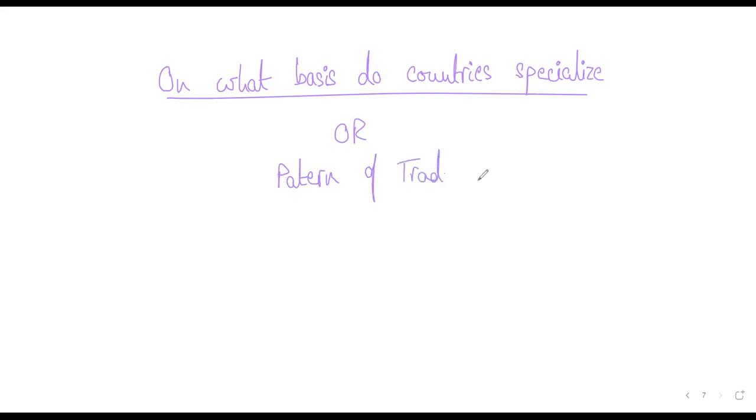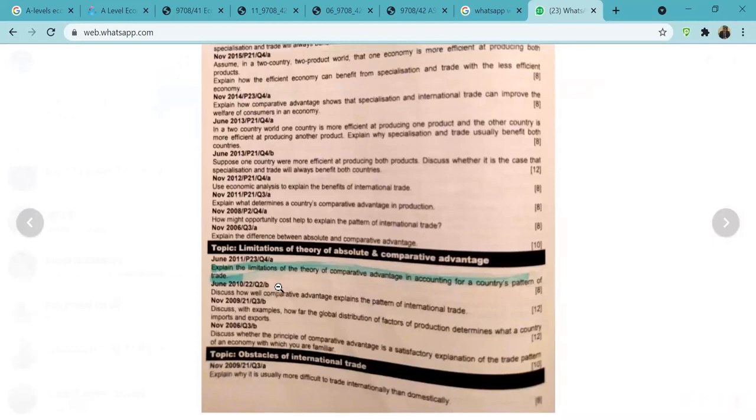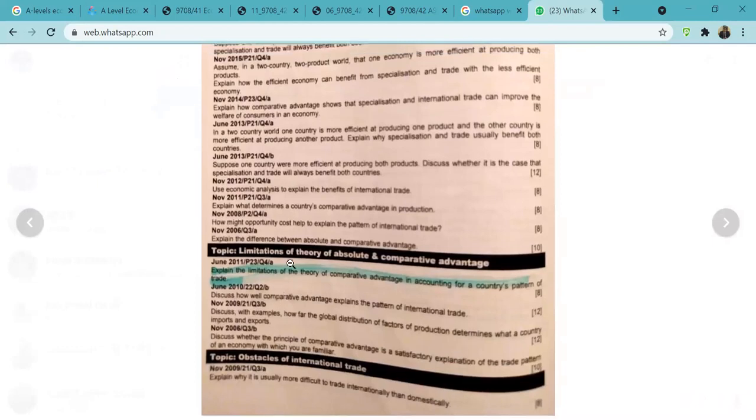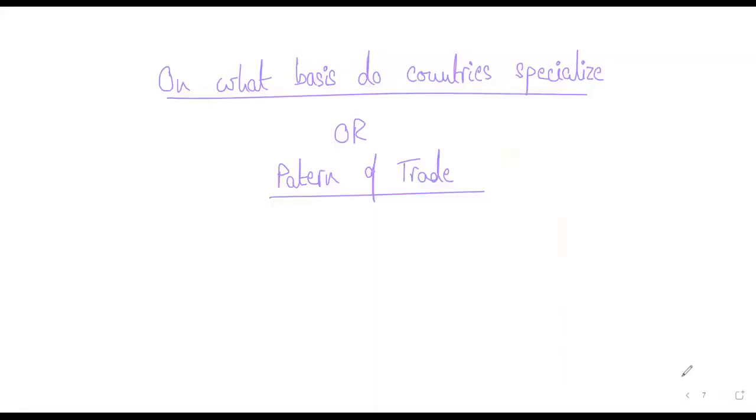So as we know, developing countries, including Pakistan, generally specialize in things like agricultural goods and primary products. On the other hand, developed countries are more focused on services or manufactured goods and so on, right? So this is exactly what the question is saying. Now, what it's asking us to mention, explain the limitations of the theory of comparative advantage in accounting for the country's pattern of trade. What things does the comparative advantage theory not predict? What basis countries can specialize in, which comparative advantage doesn't account for. This is what the question is saying.